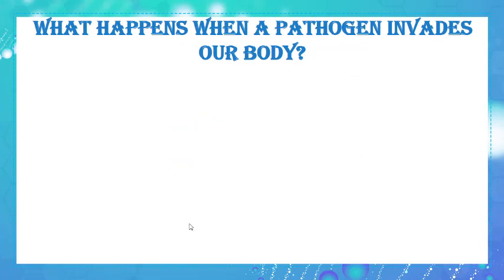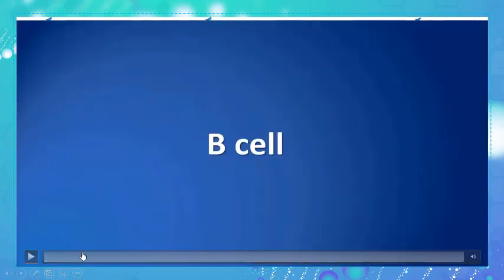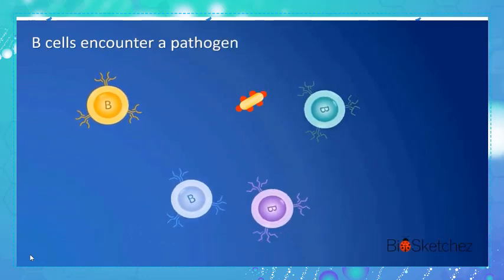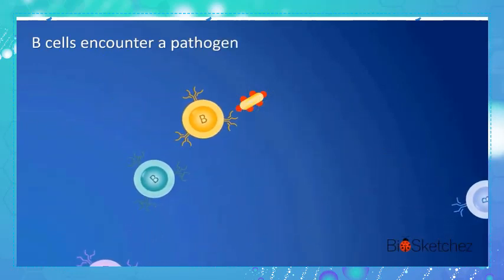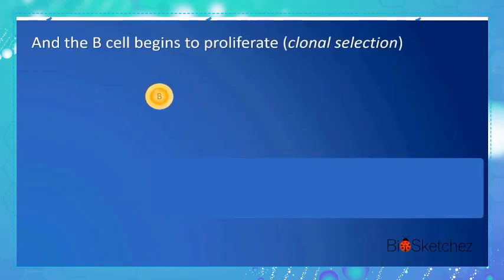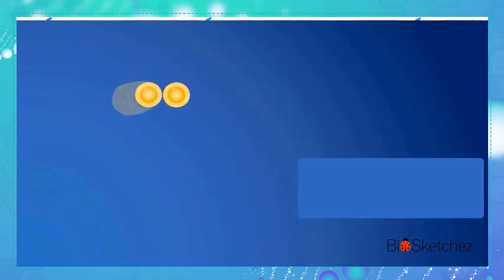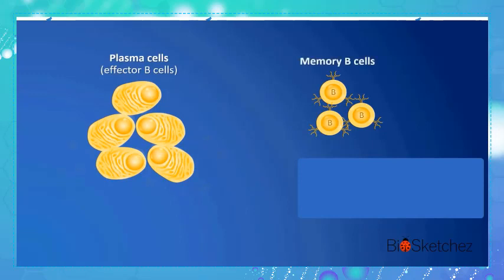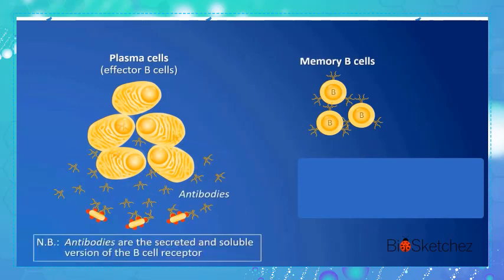What happens when a pathogen invades our body? Our body has thousands of B cells where each one has a specific shape. When the pathogen enters our body for the first time, only the B lymphocyte, which is specific to it, recognizes the antigen and starts proliferating after the activation of T helper cells. Some of the activated B lymphocytes differentiate into plasma cells, while others will be kept as memory B cells. The plasma cells are able to secrete antibodies that neutralize the antigen.